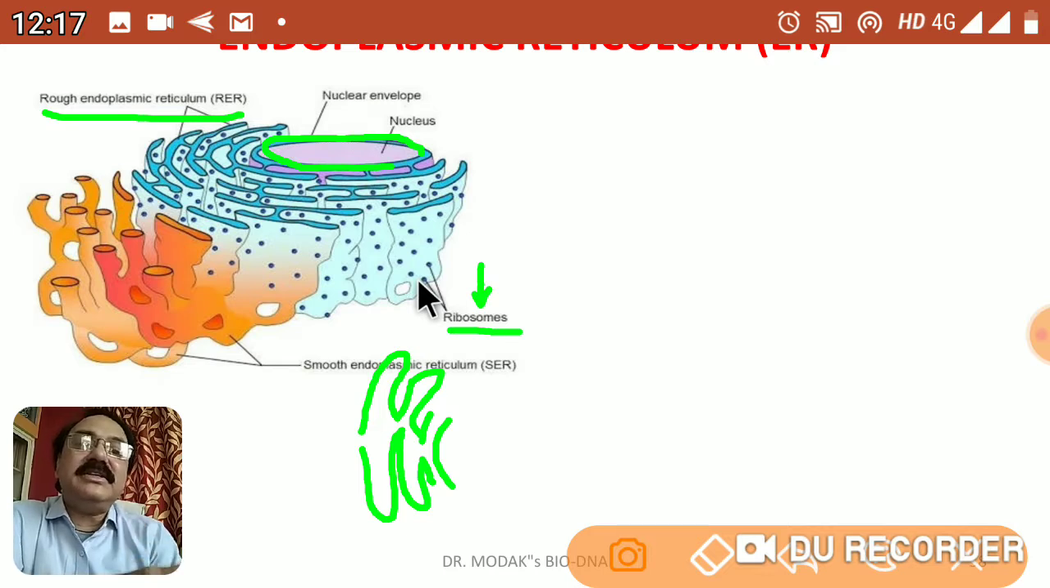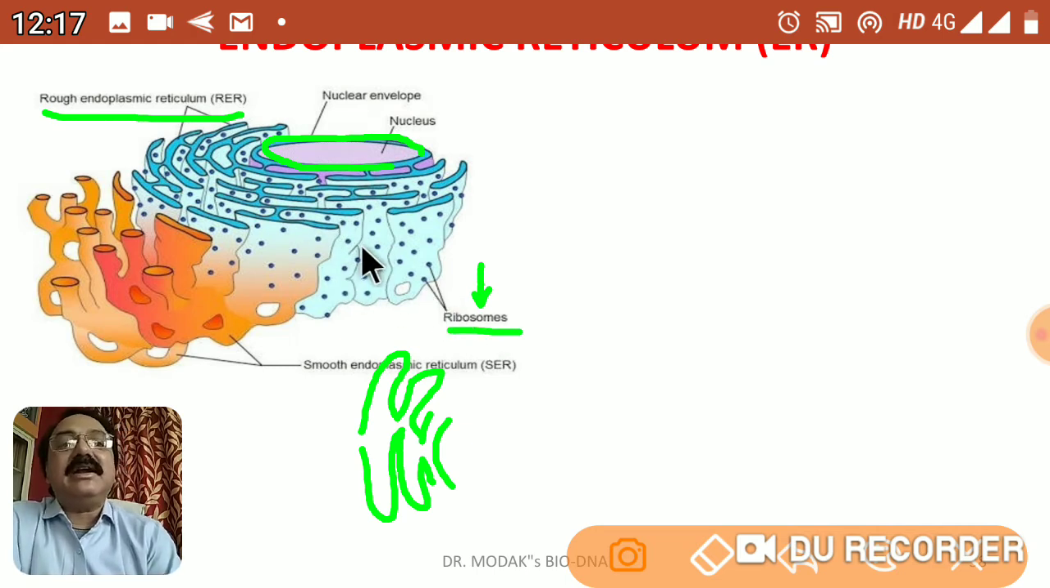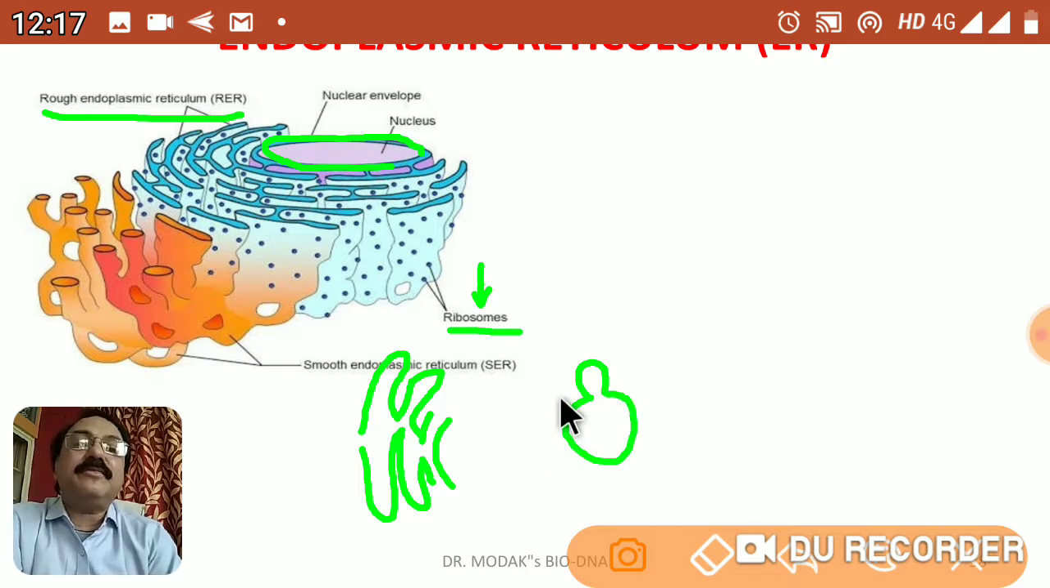So protein synthesis in the cell mainly occurs in the endoplasmic reticulum with the help of ribosomes which are attached to the rough endoplasmic reticulum. Of course, there are certain loose ribosomes present in the cytoplasm of the cell. They are also performing protein synthesis with the help of mRNA. But here it is the RER which is mainly responsible for protein synthesis.